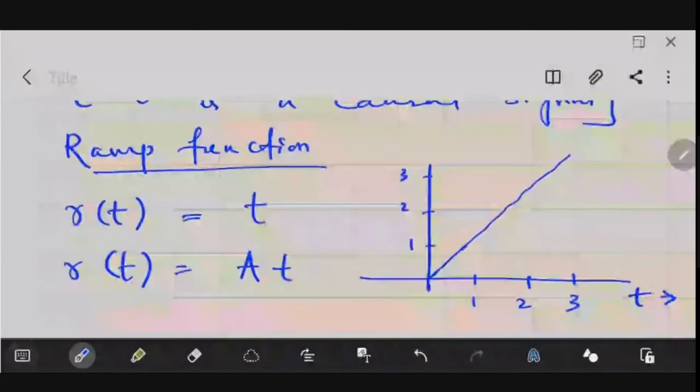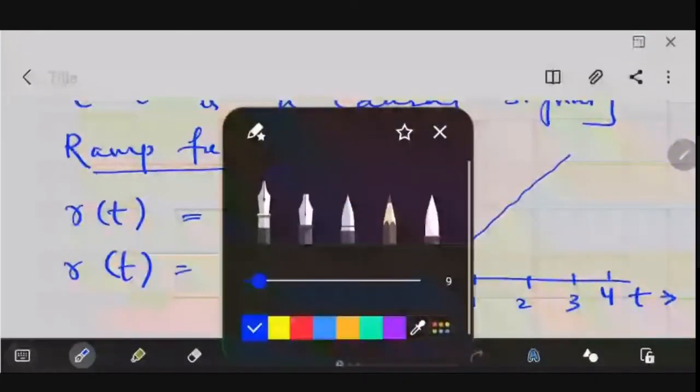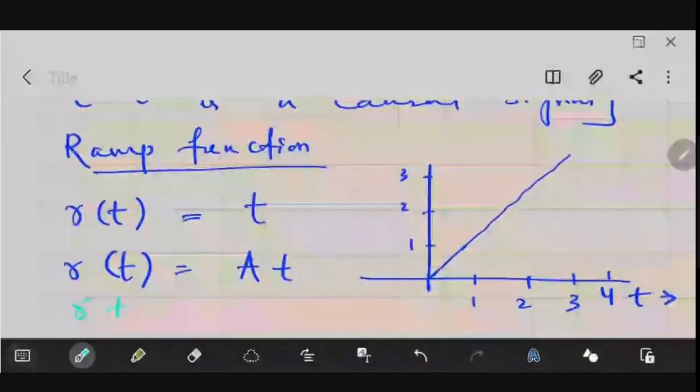If your r of t is equal to at, a will be defined by the slope. If it is 3 by 4, obviously y will be 3 and this will be 4, so accordingly the slope will be defined. Let me just draw one for you. Let's say r of t is equal to 3 by 4 t. I hope it is visible.